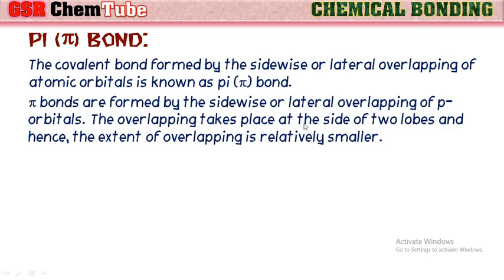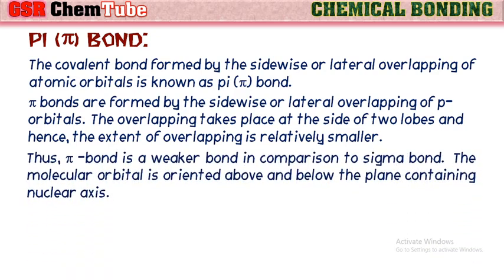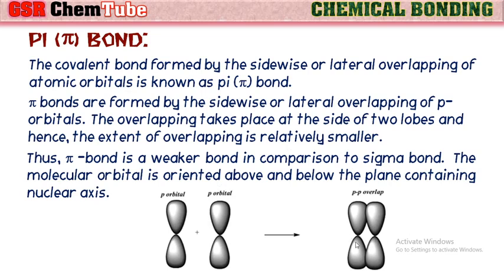The overlapping takes place at the side of two lobes, and hence the extent of overlapping is relatively smaller than the extent of overlapping in sigma bond formation. Thus, a pi bond is a weaker bond in comparison to a sigma bond. The molecular orbital is oriented above and below the plane containing the nuclear axis. So this overlapping will be like this, lateral to the nuclear axis, and hence the extent of overlapping is less. That is why a pi bond is weaker than a sigma bond.